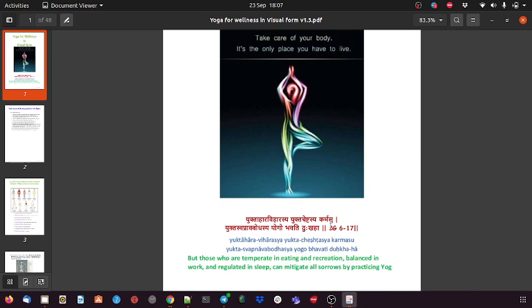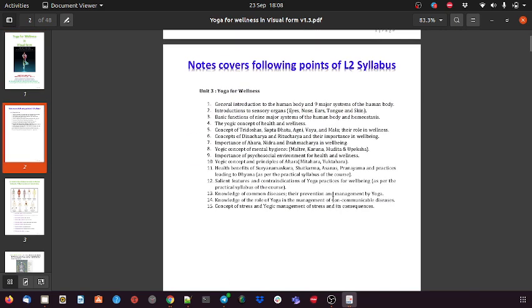We will start with the Bhagavad Gita shloka from chapter 6, verse 17: युक्त आहार विहारस्य युक्त चेष्टस्य कर्मसु, युक्त स्वप्न अवबोधस्य योगो भवति दुःखहा. It says that whoever is tempered in eating and recreation, balanced in work and regulated in sleep, can mitigate all sorrows by practicing yoga. Everything should be in balance, in the proper ratio, so that there won't be any sorrow or issues.